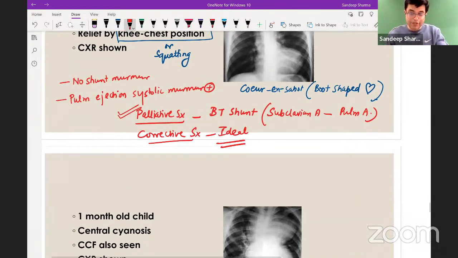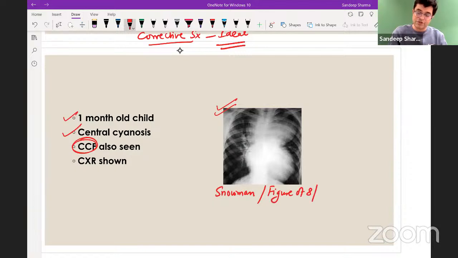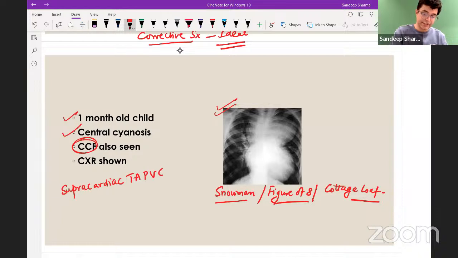Let's go further. 1-month-old child, central cyanosis is present. CCF is also seen. So there is a disease which has cyanosis in newborn with CCF, and chest X-ray is showing this. Similar image already asked in your NEET PG as well as INICET exam. This is what you call as snowman appearance, also called as figure of 8 appearance, also called as cottage loaf appearance. What is the likely diagnosis? Supracardiac TAPVC, supracardiac total anomalous pulmonary venous connection.